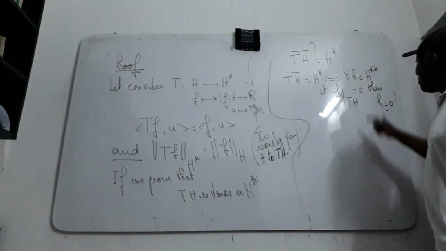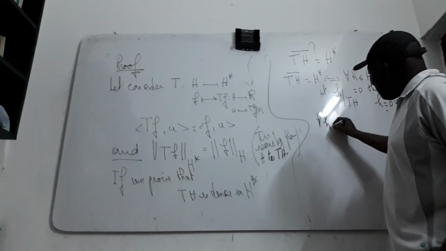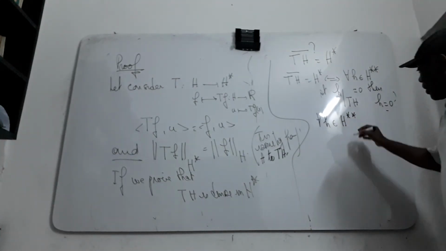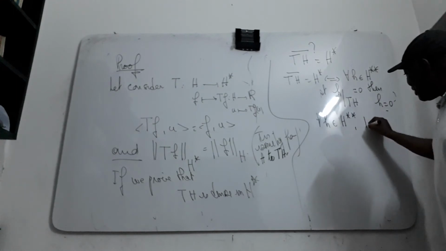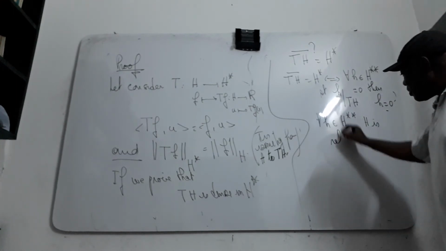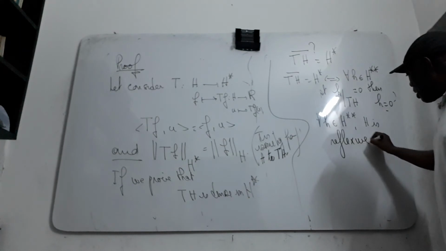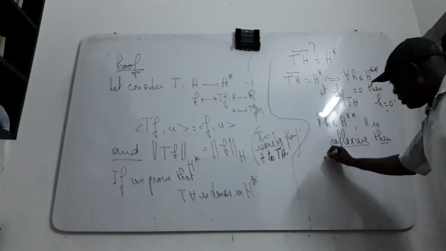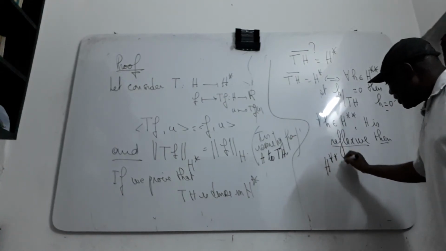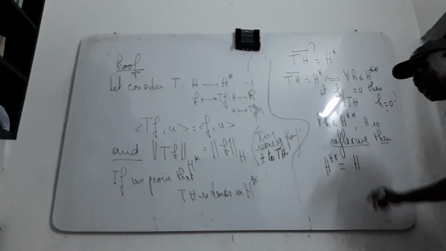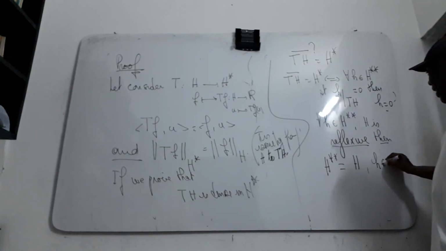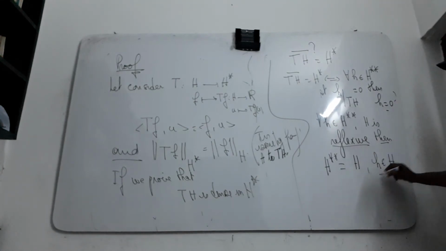You saw already that H is reflexive. Then the bidual of H is exactly H because H is reflexive. Then you can take F in H.